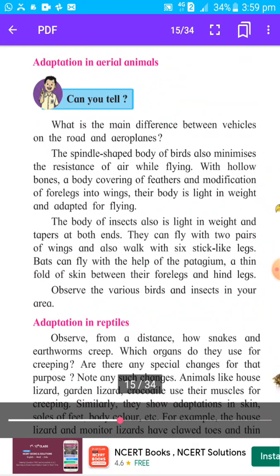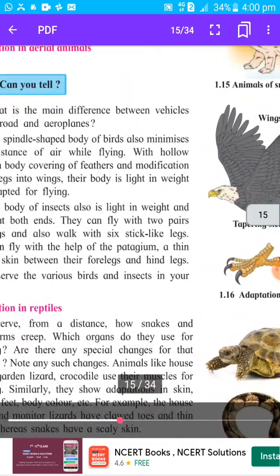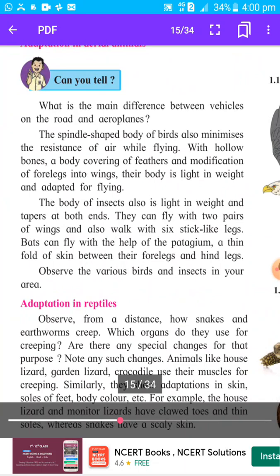So which are the adaptations? The spindle shaped body of birds minimizes the resistance of air while flying. Spindle shape means like a fish, as we have discussed. At both ends their body tapers, means becomes small. Such a shape is called spindle shape. Due to the spindle shape, the resistance of air will be less, obviously, and they can easily fly in the air.